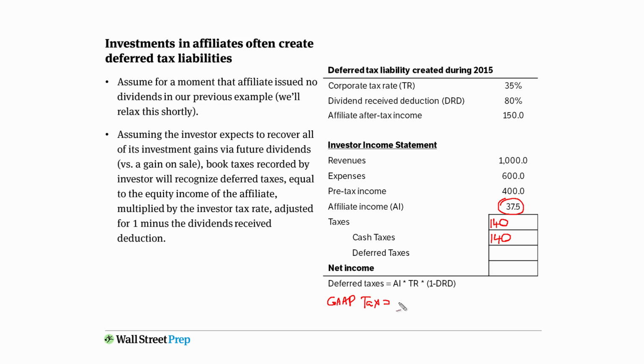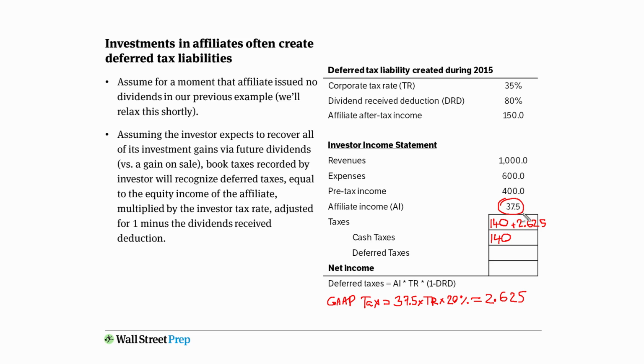It's going to be recognized as 37.5 times the tax rate times 1 minus the dividends received deduction, which is 20%. 1 minus 80% is 20%. And that equals 2.625. Note that this is recognized as the additional tax for GAAP purposes that has to be recognized in addition to the investor's taxes, or I should say the taxes associated with just investor income.